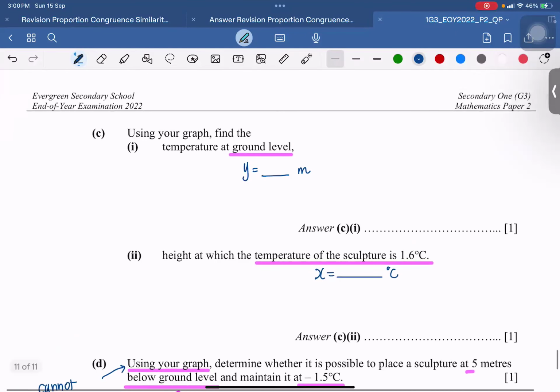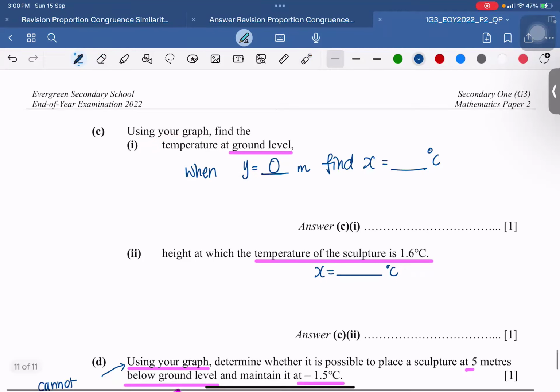First part of the question, to help you after you've drawn your graph: when the question says the temperature at ground level, it means that the ground level is your y-axis, your height. When y equals 0, find the value of x. How much temperature? So you go to your graph and look for y equals 0.